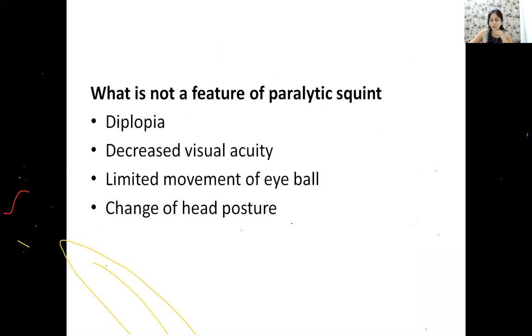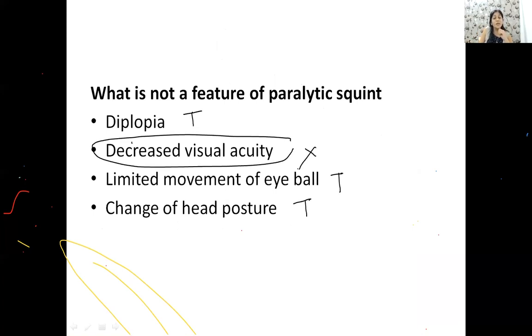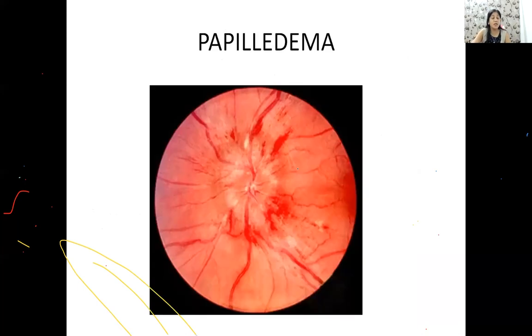Now here, you know something about paralytic squint. Can you answer what is not a feature of paralytic squint? Diplopia will be seen in cases of paralytic squint. Limited movement of the eyeball will be seen, change of posture, but decreased visual acuity will never be a feature. The patient will have good vision rather. They may come to you with diplopia, but never a decrease in vision.